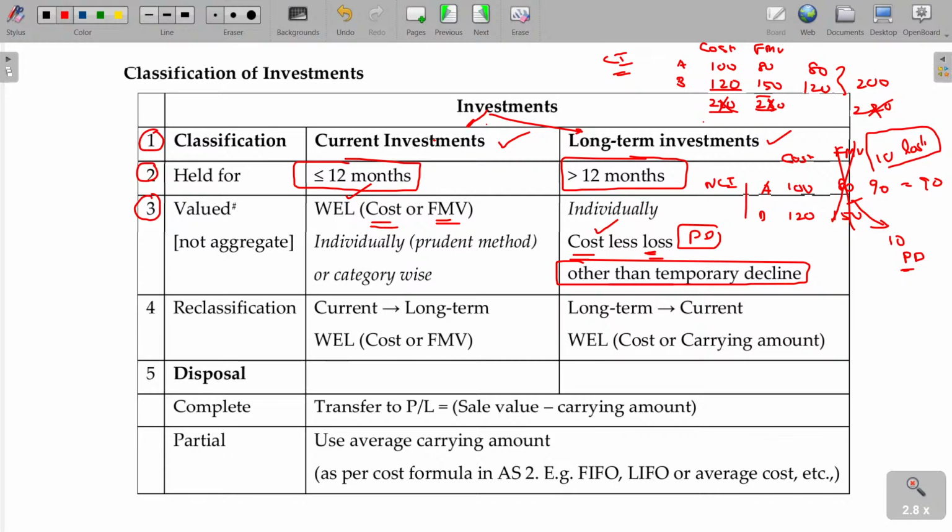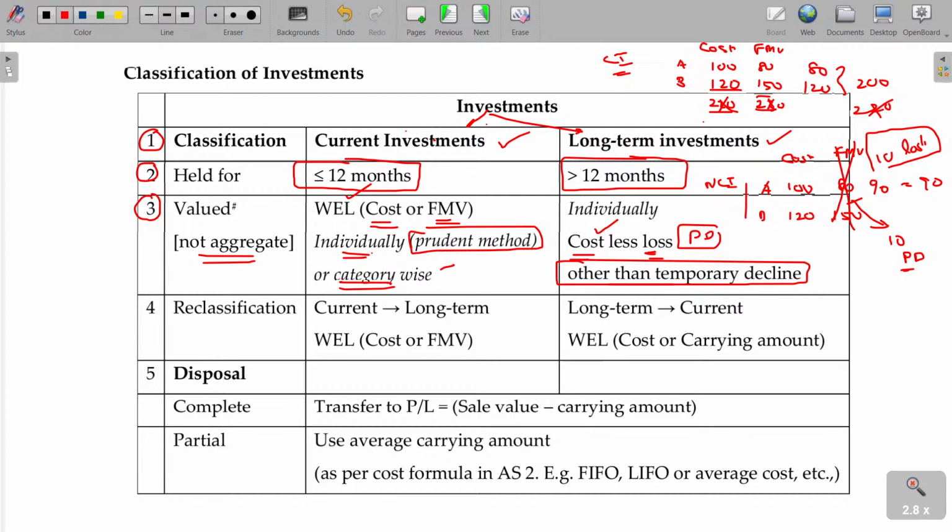But anyhow, you should calculate each and every asset separately, not in aggregate. If I have 5 investments, you have to calculate for each and every investment separately, not in aggregate. Okay? Individually. In case of current investment, individually. This is the prudent method. Or if it seems to be very tough to follow this method and complicated, then you can depend on category wise.